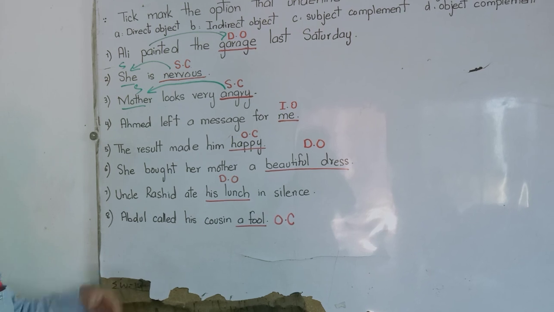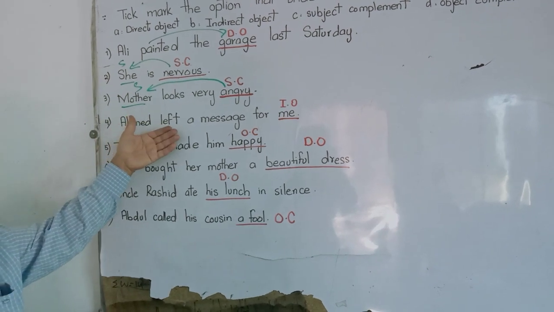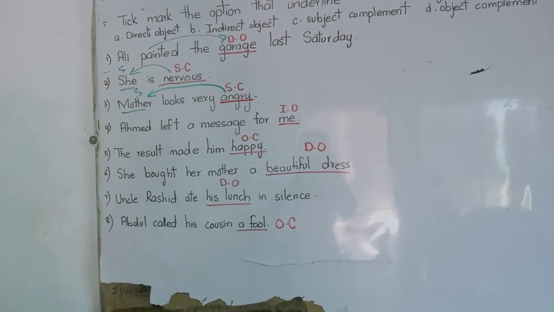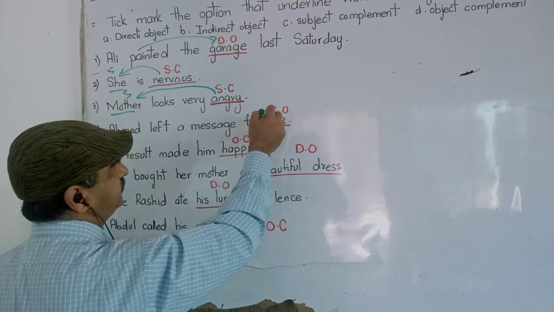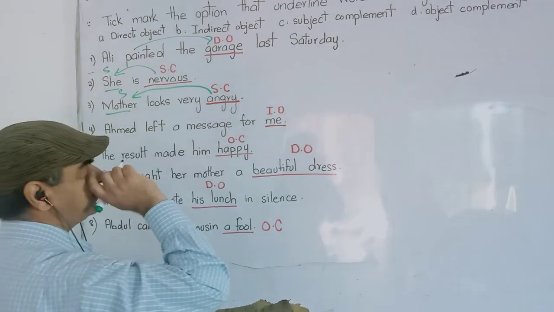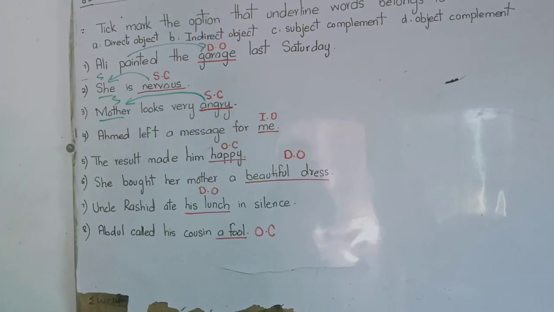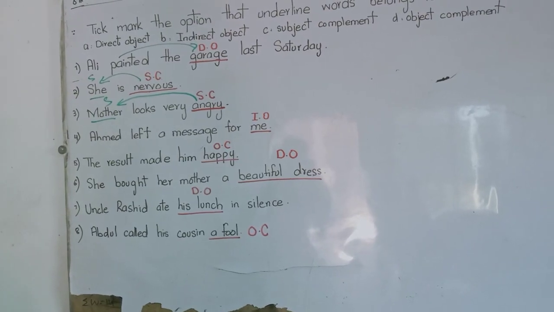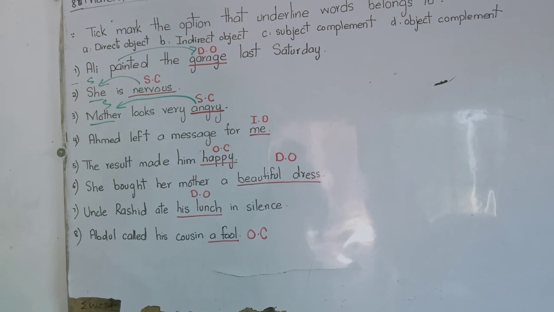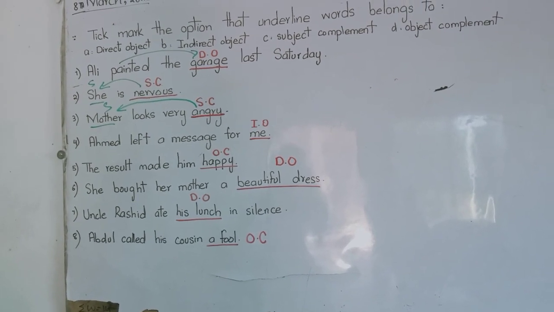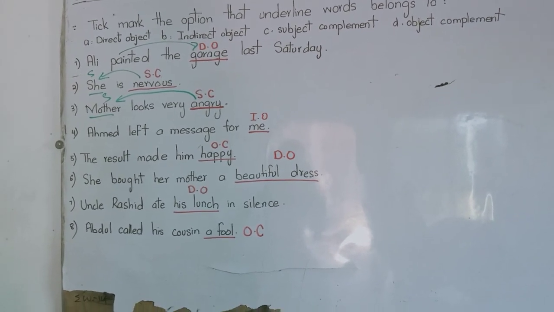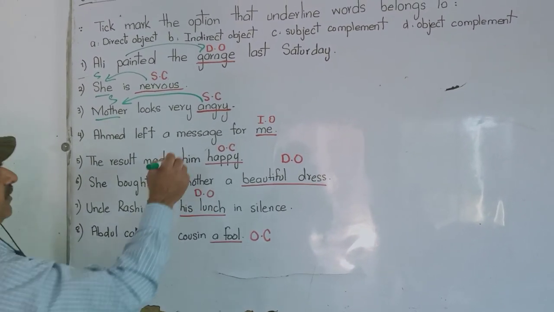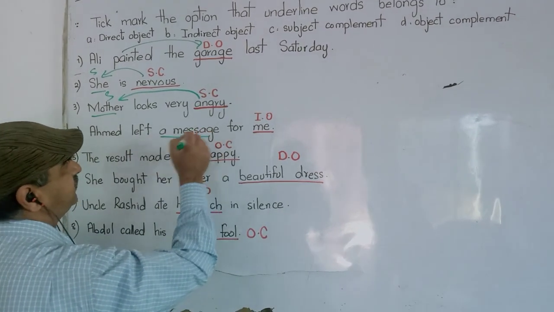Next one is Ahmed left a message for me. What is me? Indirect object. How come it's an indirect object? Ahmed left a message.